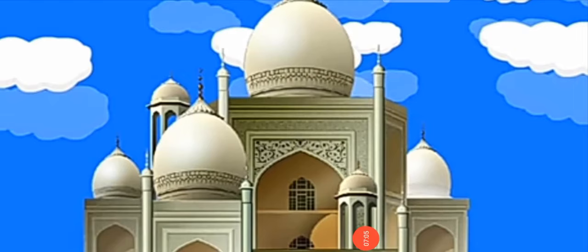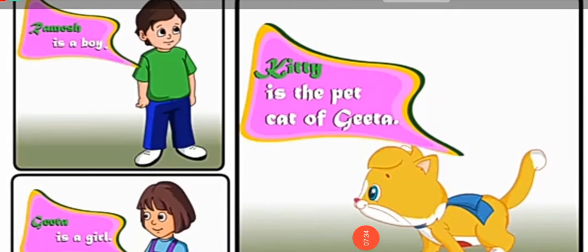Now see this monument and tell me the name of this monument. Yes, my dear children, this is Taj Mahal. Taj Mahal is the special name of this building. Ramesh, Kitty and Geeta are special names.